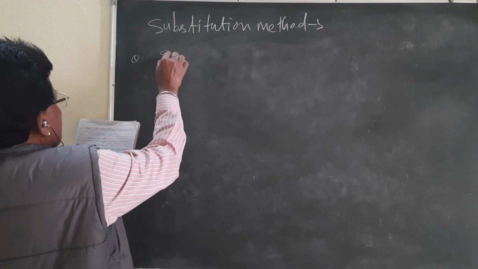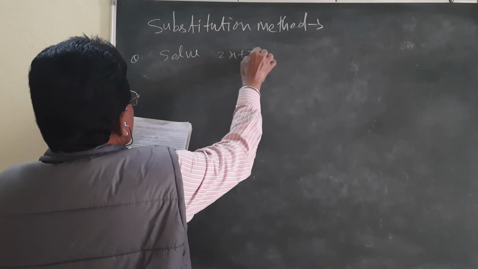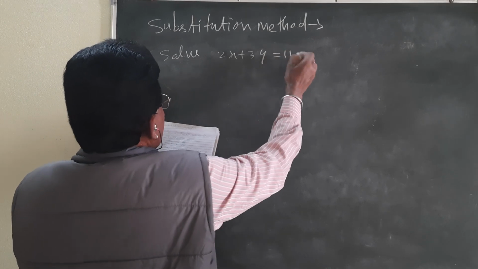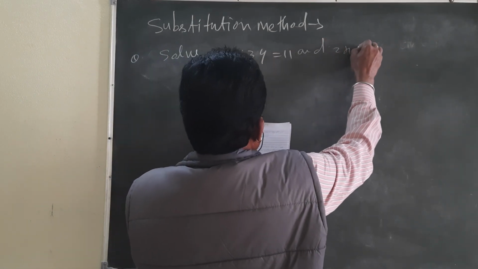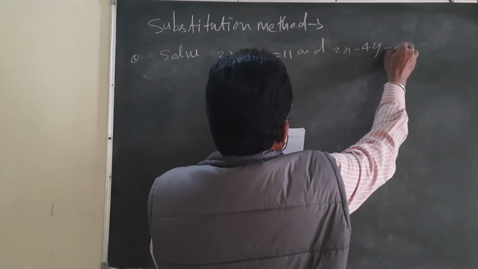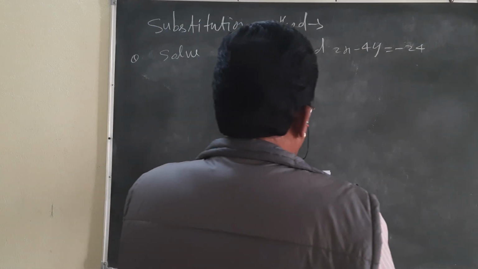Next question, solve. Very important question. 2x plus 3y is equal to 11. Second equation is 2x minus 4y equal to minus 24.